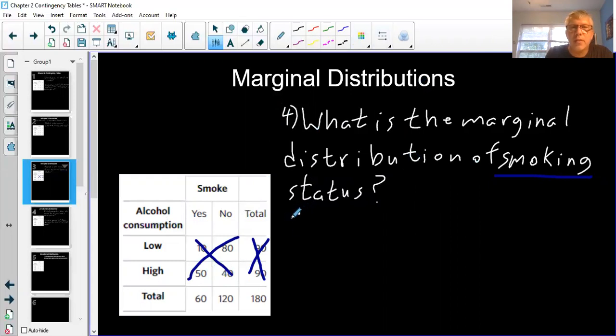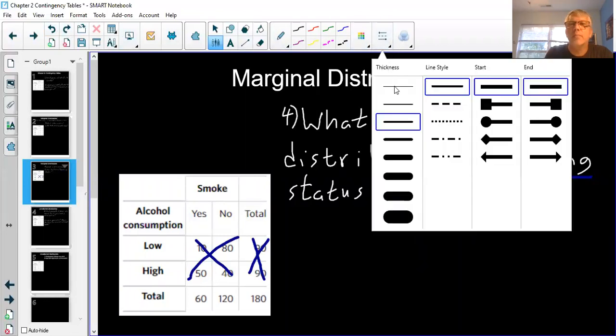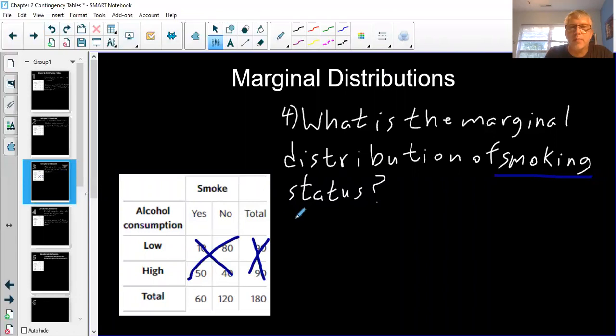So 60 out of 180 people, that's a third. 1/3 is 33.3%. 33.3% of all of our adults, 180, smoke. So 33.3% smoke.